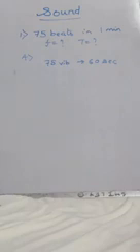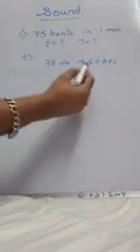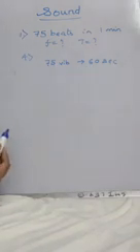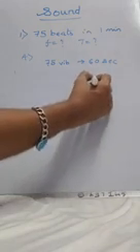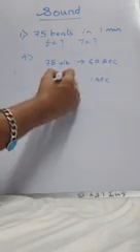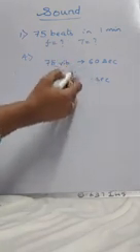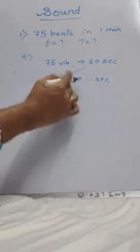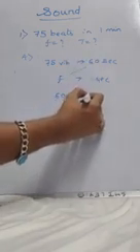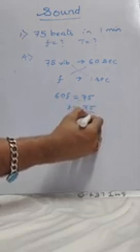What is frequency? Frequency means number of oscillations per second. So we will use the unitary method. 60 seconds, 75 vibrations. So 1 second, I can take it as F or X. Cross multiply. 60 into F is 75. F will be 75 by 60.